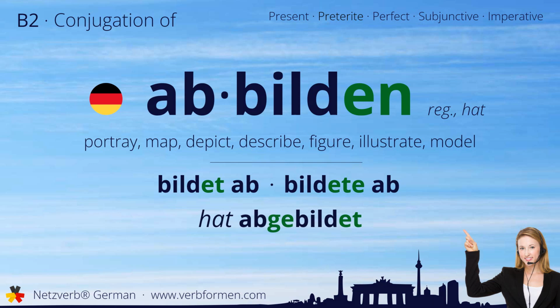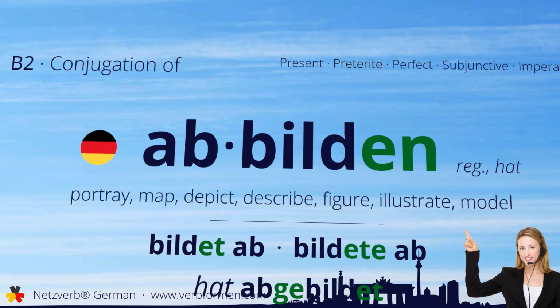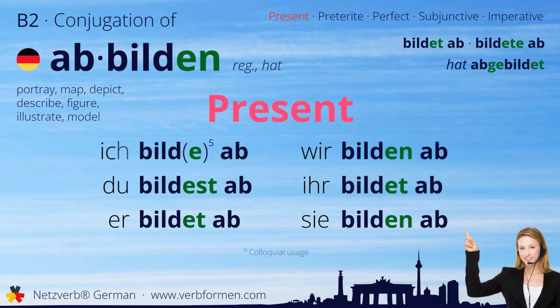Now let's move on to the tenses. First, we'll take a look at the present tense. Ich bilde ab. Du bildest ab. Er bildet ab. Wir bilden ab. Ihr bildet ab. Sie bilden ab.